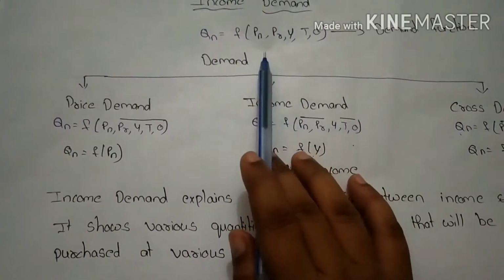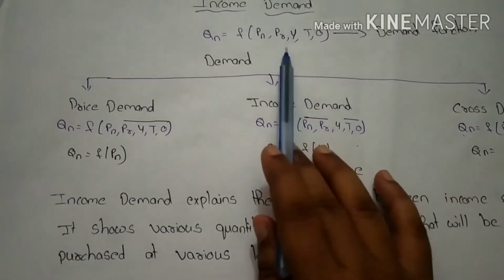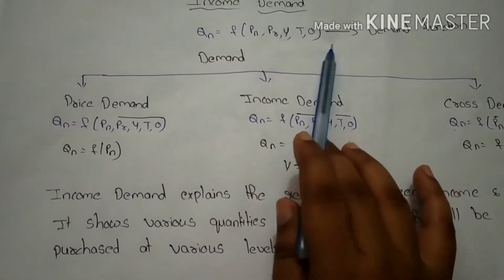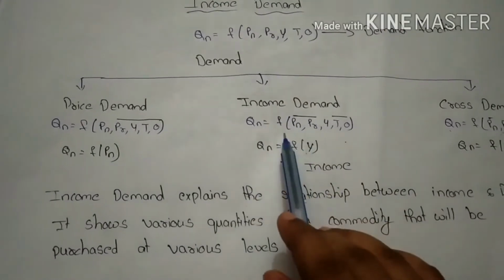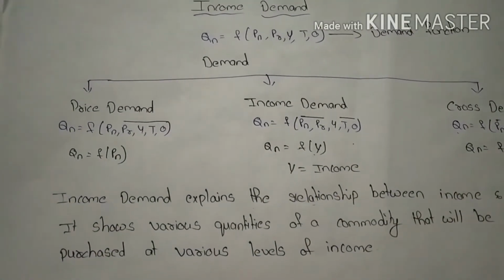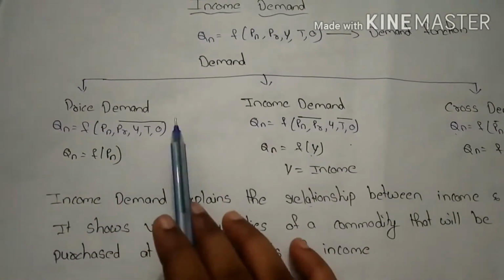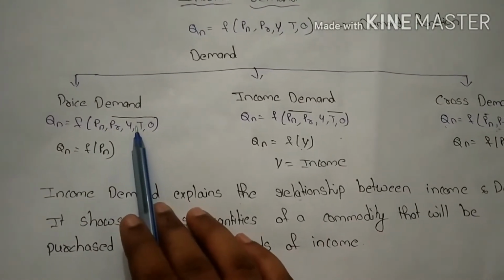So, based on this demand function, the demand can be divided into three types: price demand, income demand, and cross demand. We already know about the price demand. It means law of demand, right?